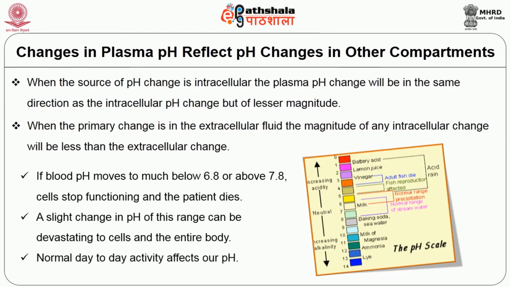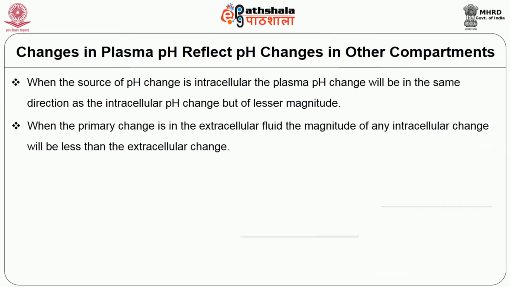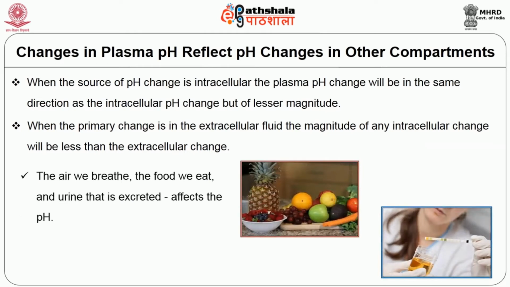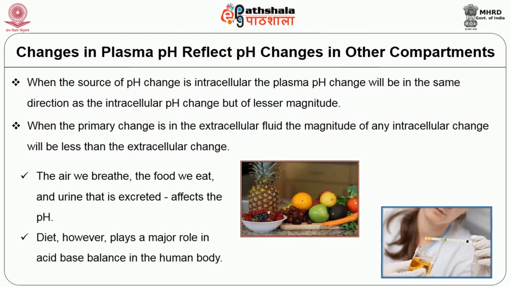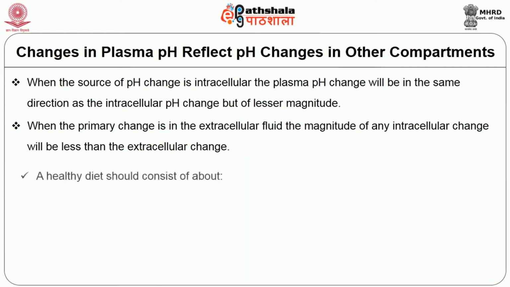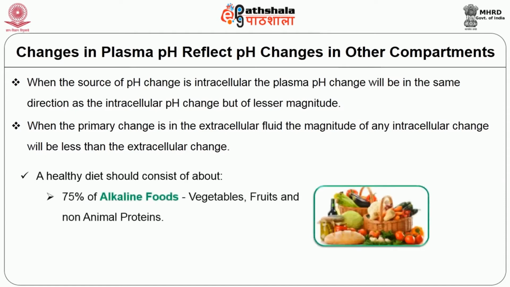Normal day-to-day activities affect our pH, such as the air we breathe, the food we eat, and the urine that is excreted. The diet plays an important role in acid-base balance in the human body. A healthy diet should consist of about 75% alkaline foods.